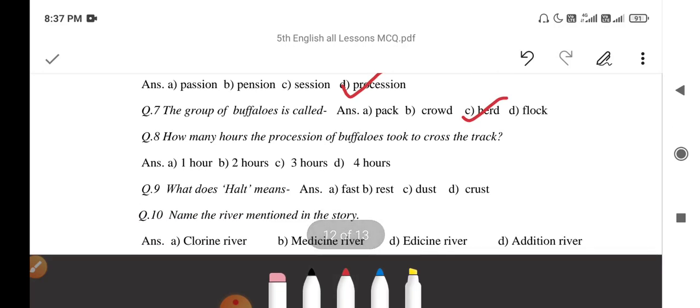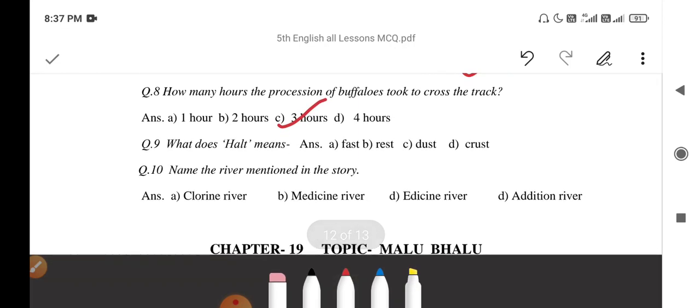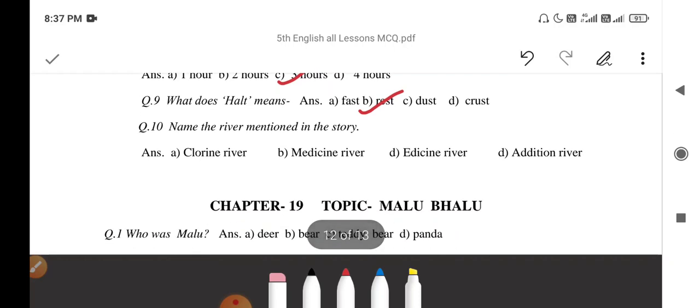Give one word for the body of persons or animals working together. It's called procession. The group of buffaloes is called herd. How many hours did the procession of buffaloes take to cross the track? It took 3 hours. What does halt mean? Halt means rest. Name the river mentioned in the story. The name of the river was Medicine River.